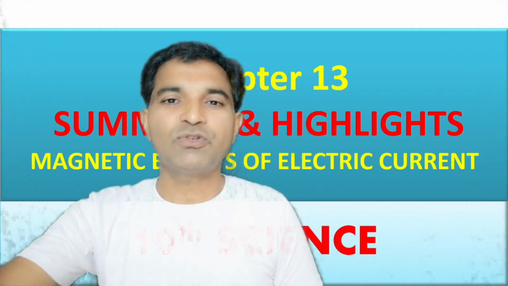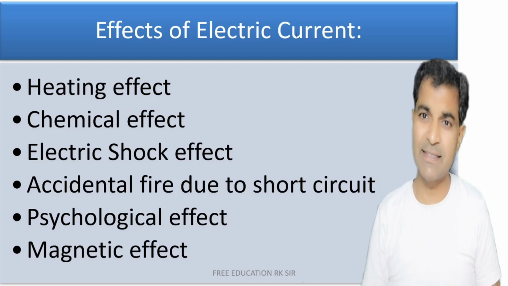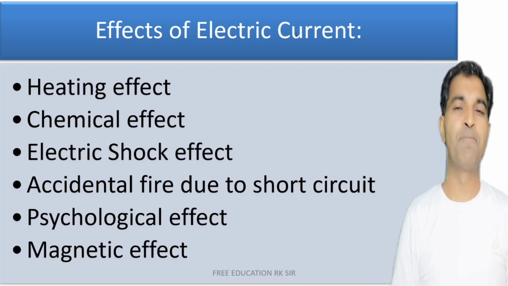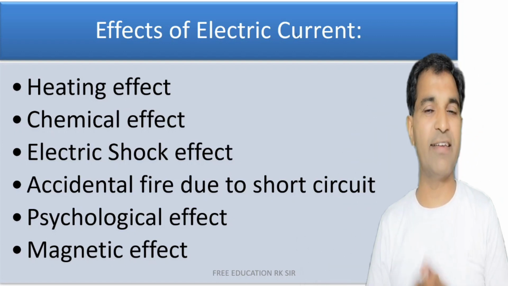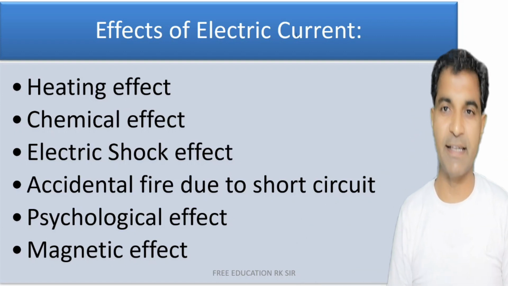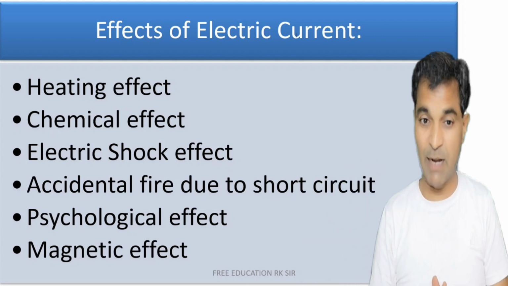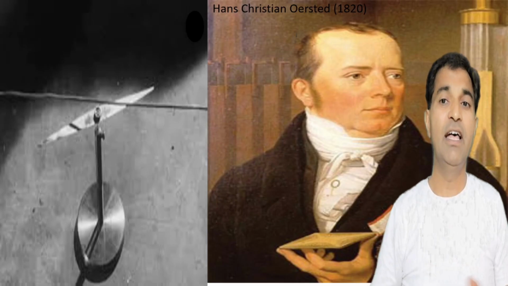So now let us talk about the magnetic effects of current, right? But before discussing this, let us first understand what are the electrical effects. What are the effects of electric current? So there are heating effect, chemical effect, electric shock effect, accidental fire due to short circuit, psychological effect and magnetic effect. So these are the different effects of electric current. But now in this chapter, we are going to focus on the magnetic effects of electric current.